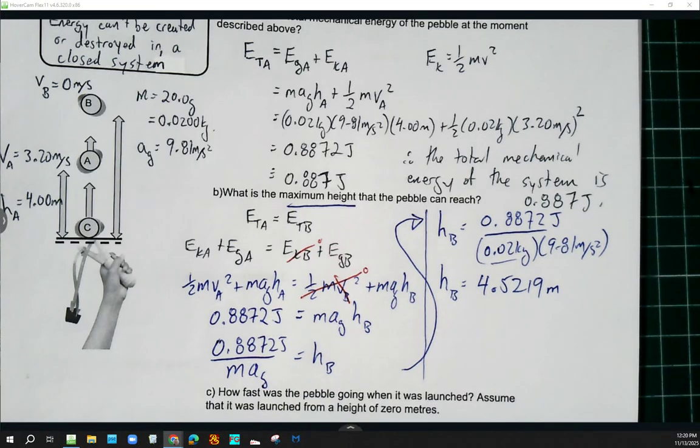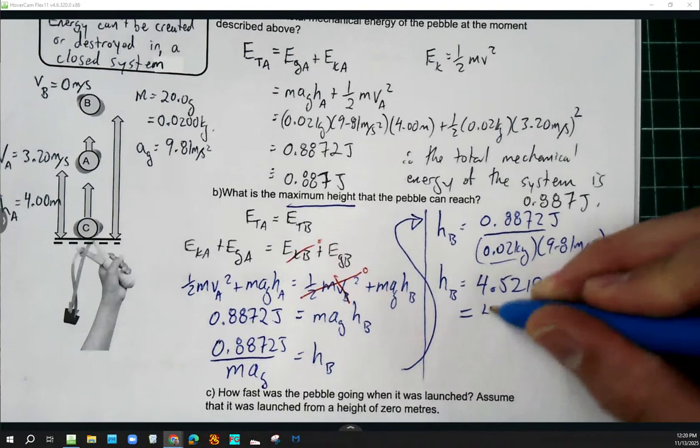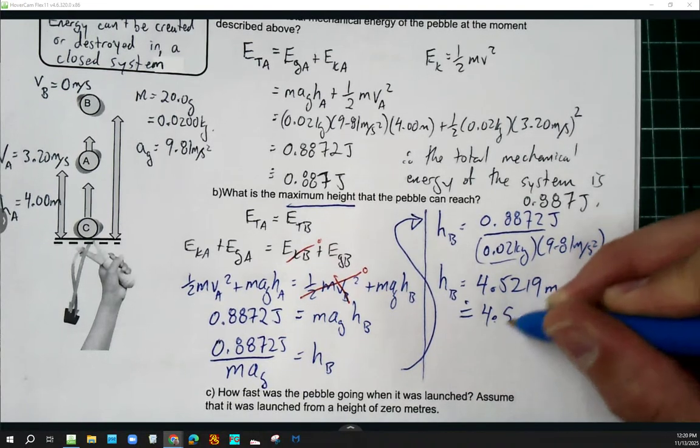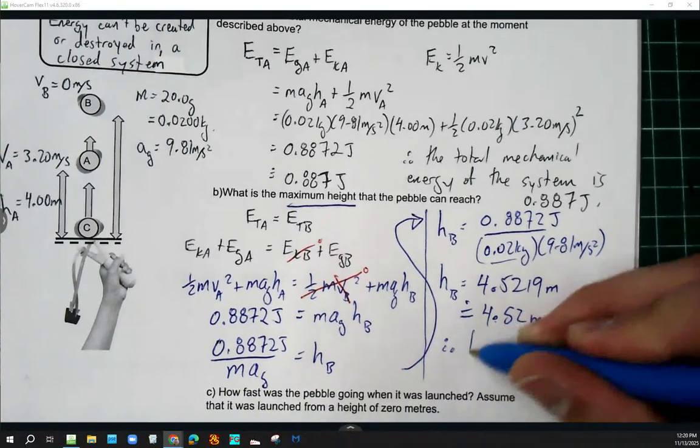Do we have some broad agreement on this one? Okay, good. All right, so remember we've got to round this off to three significant figures. So it looks like it's going to round off to 4.52 meters approximately. And of course we can say therefore the maximum height is.